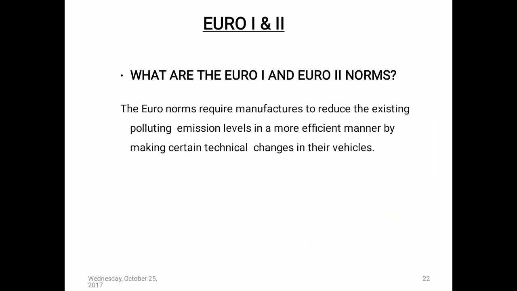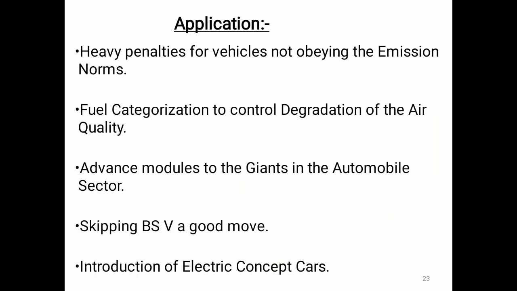Euro 1 and Euro 2 norms require manufacturers to reduce existing polluting emission levels in a more efficient manner by making certain technical changes in their vehicles. Application: heavy penalties for vehicles not obeying the emission norms. Fuel categorization to control degradation of air quality. Advanced modules to the giants in the automobile sector. Skipping BS5 is a good move. Introduction of electric car concepts. So these are the changes that have to be adopted in the emission standards.